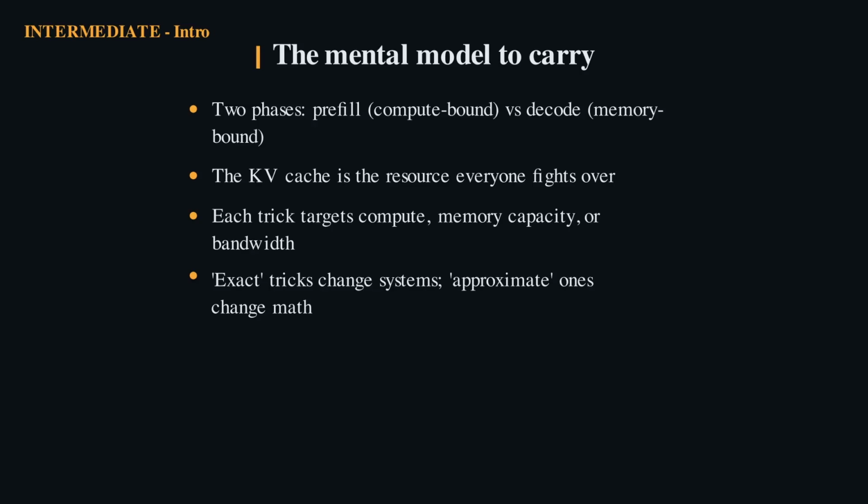Pre-fill, digesting your prompt, is a big parallel matmul, compute-bound. Decode, generating one token at a time, is memory-bound, dominated by streaming the KV cache. Almost every technique in this tier is best understood by asking which phase it helps and which resource it saves: raw compute, memory capacity, or memory bandwidth. Keep that three-way split in your head and the whole tier turns from a list of tricks into a coherent map. Phase plus resource, that's the lens for everything ahead.